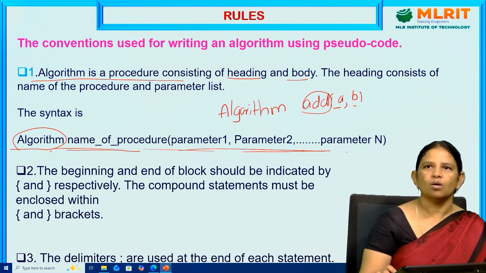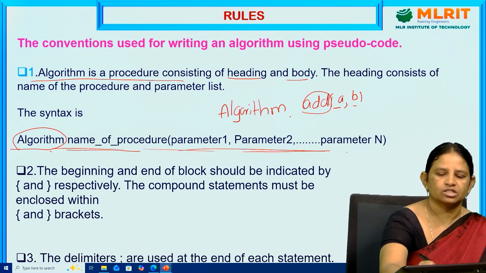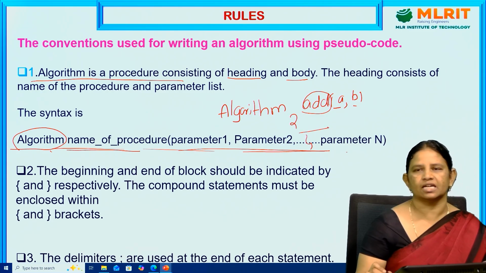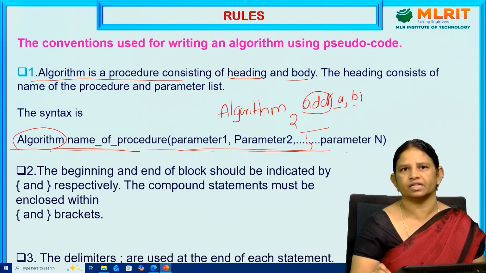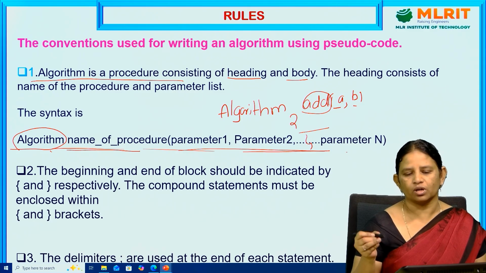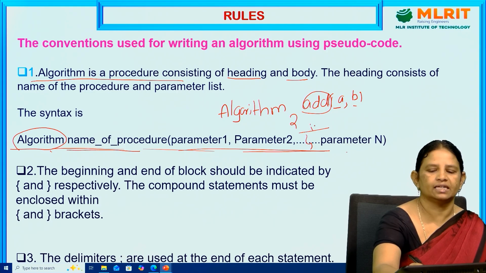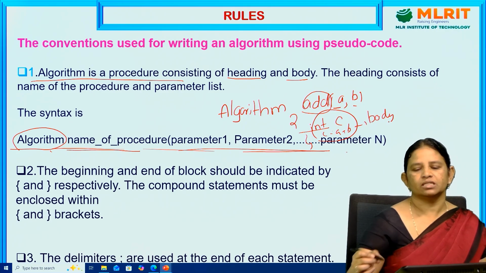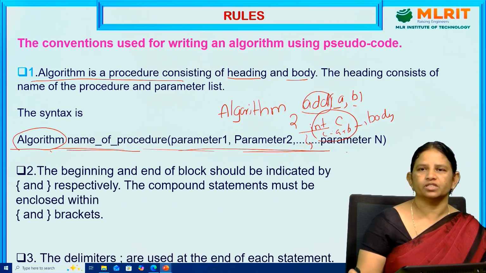The second one is the body. The body consists of the statements written inside the procedure. For example, if you want to take addition of two numbers, what are the parameters required? Into c: c equal to a plus b. These statements are called the body of the statements.